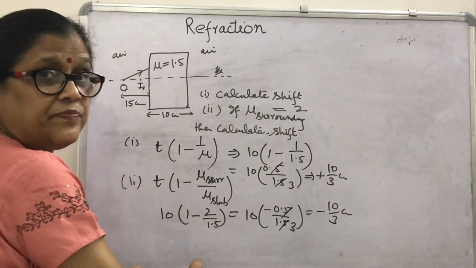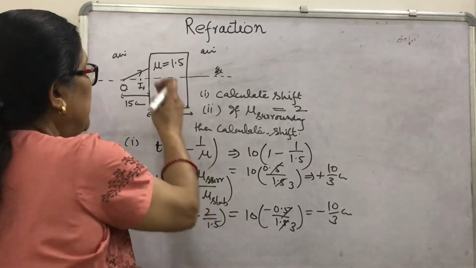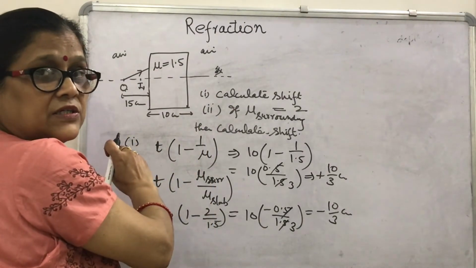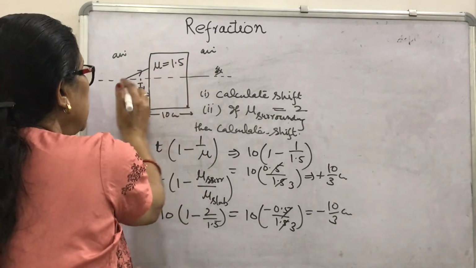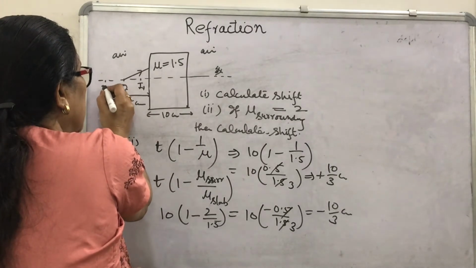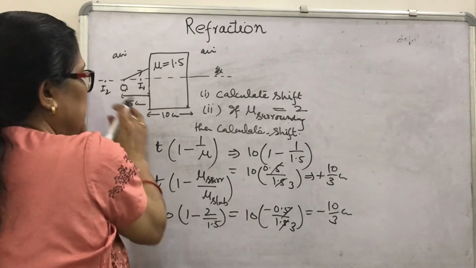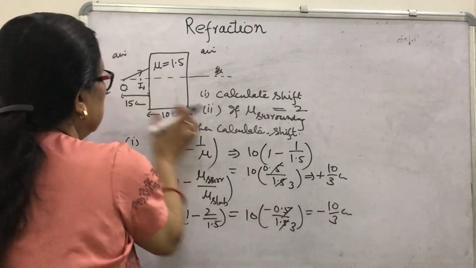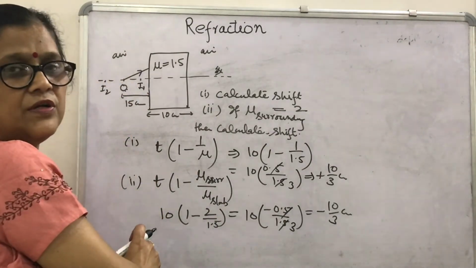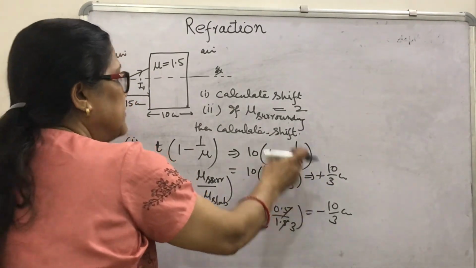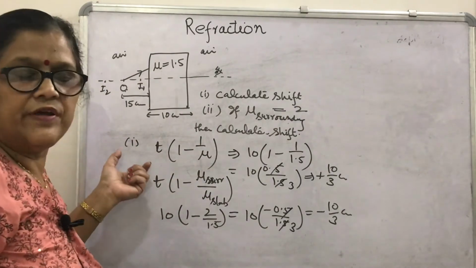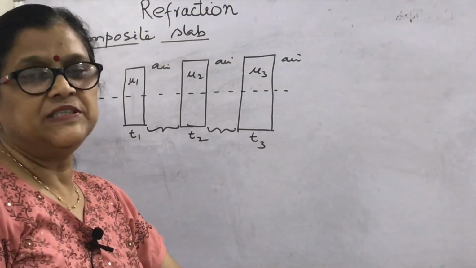Minus means opposite to the incident direction. The incident ray is in this direction, then somewhere here, this will be the minus 10 by 3 centimeter. This will be the shift. So positive and negative shift, how are they calculated? We have seen. Now we will see the case of a composite slab.